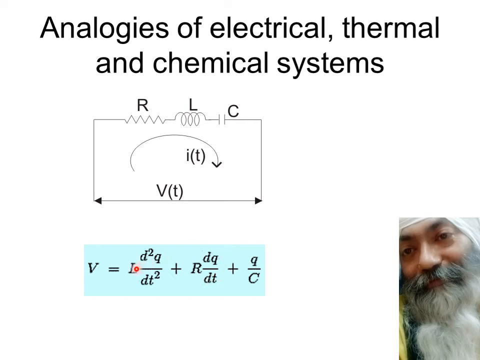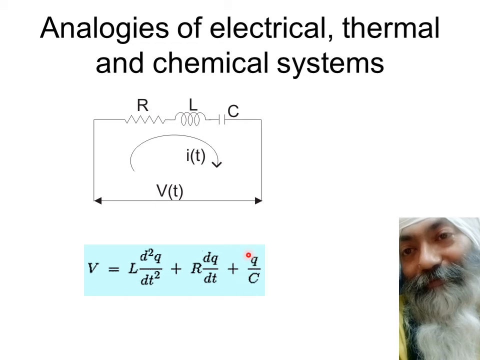Similarly, instead of saying that the voltage across inductance is equal to L into di by dt, I say it is L into d2q by dt square. And of course, this I had already stated, because this was a definition. By definition, C is equal to Q by V. So V becomes equal to Q by C. This is the way I remember it. So this remains as such.